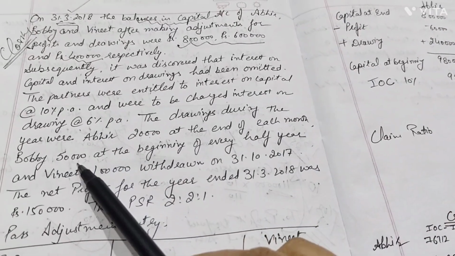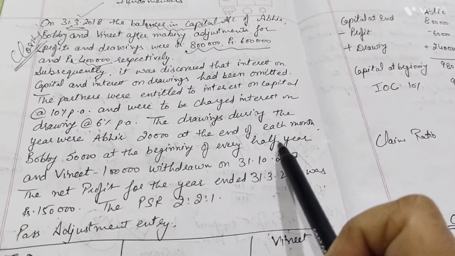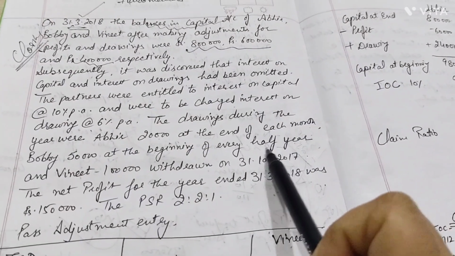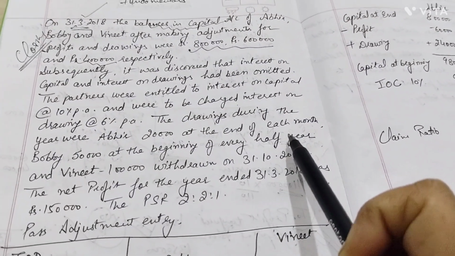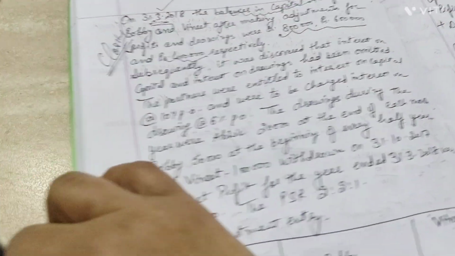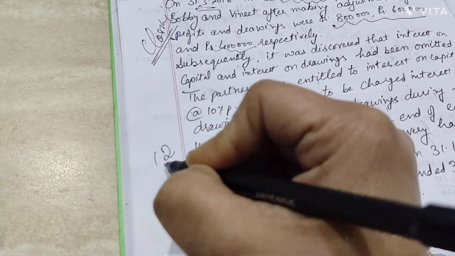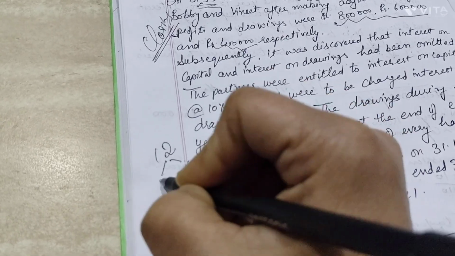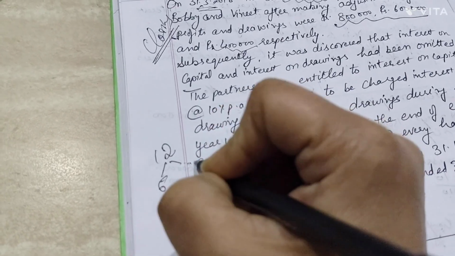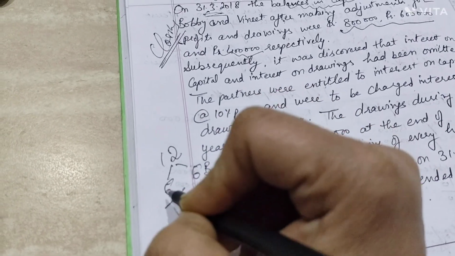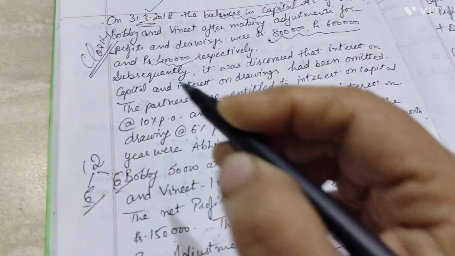What is the drawing amount for Bobby? 50,000 at the beginning of every half year. Half year means when you split your 12 months into two parts, one part would be of 6 months each, right? So how many parts did we get here? Two parts.